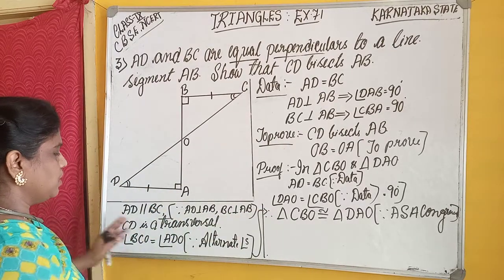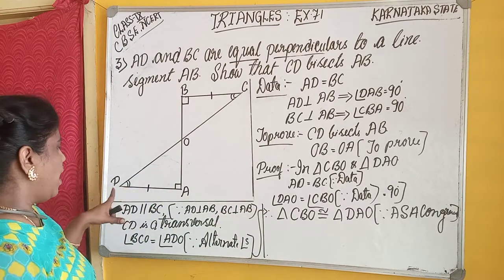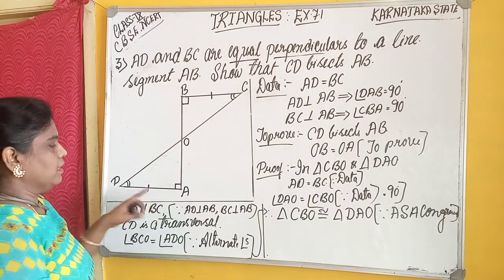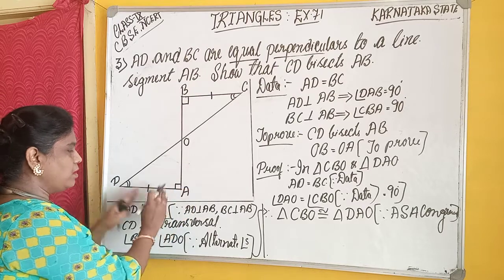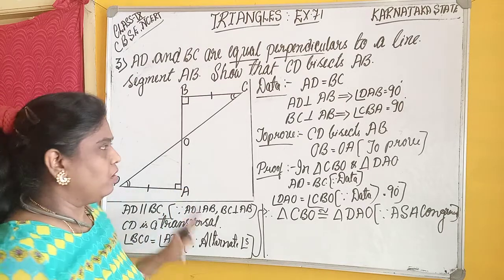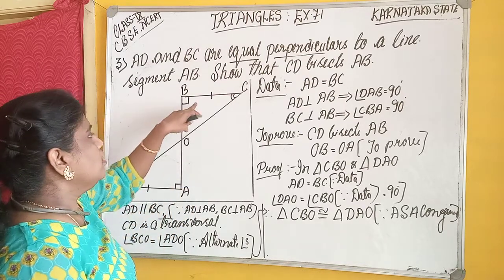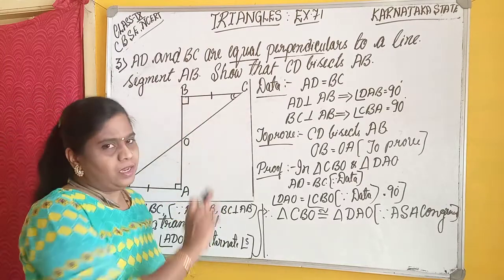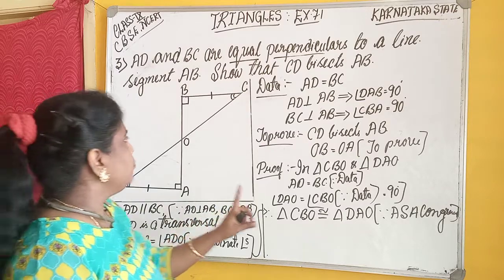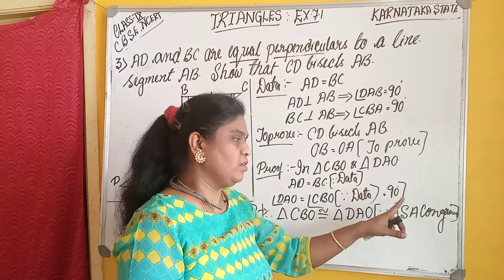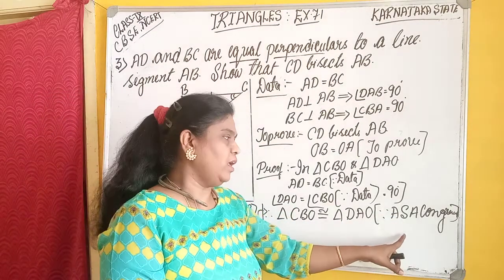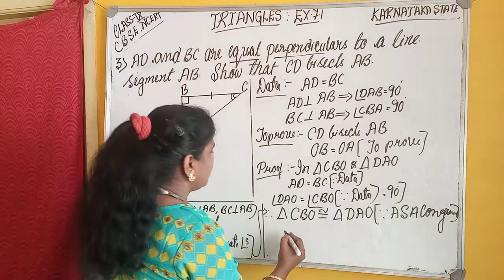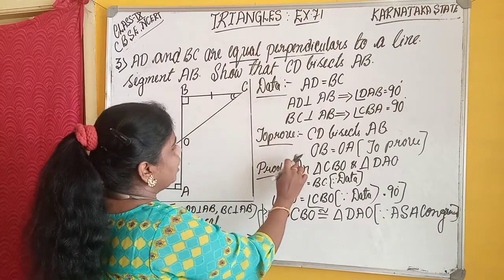After doing this, we came to know that two angles and the included side are equal to the two angles and included side of the other triangle. Then those two triangles are congruent because of AAS congruence, and then definitely we can say that OB is equal to OA, which we had to prove.